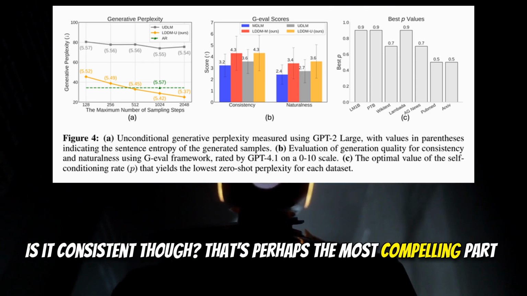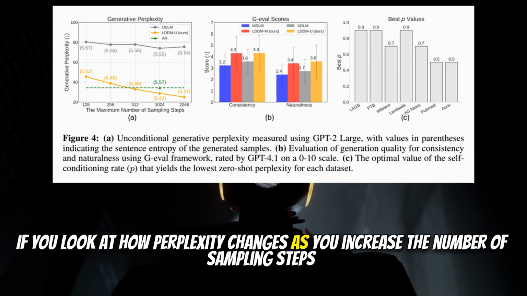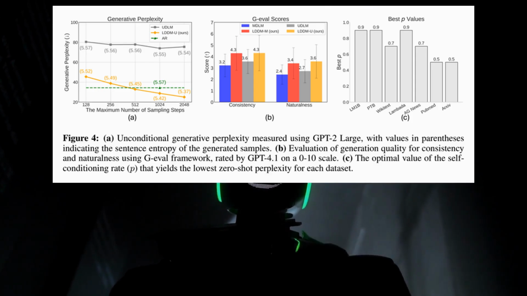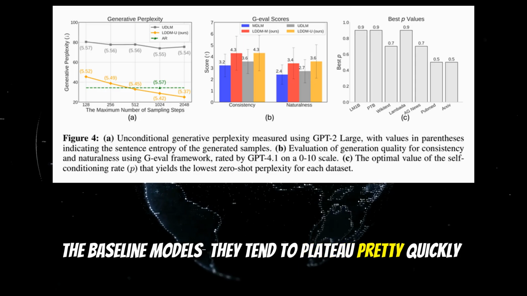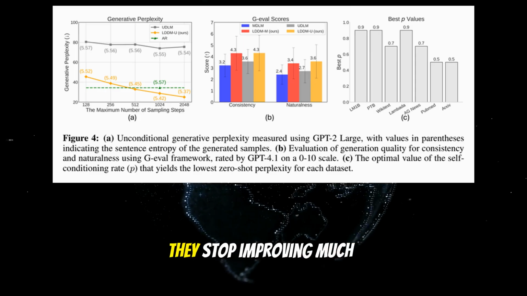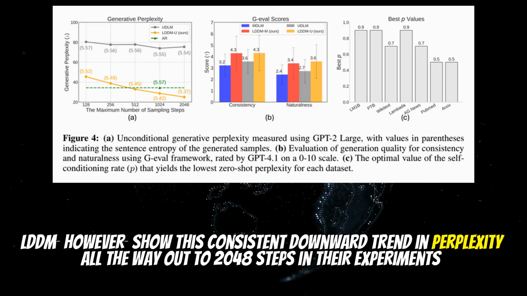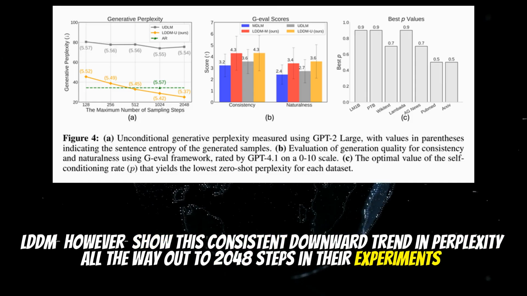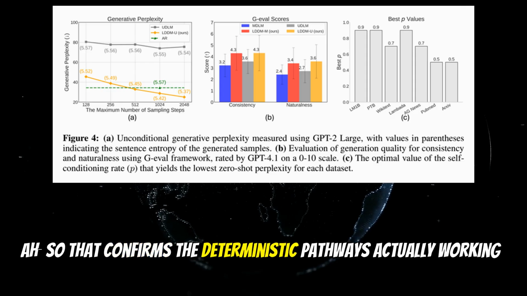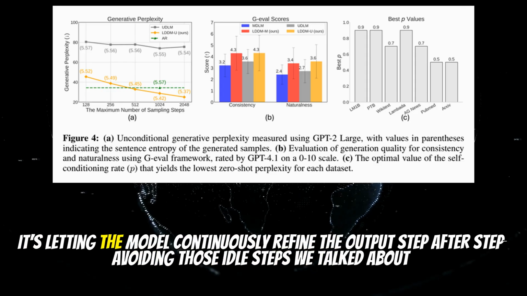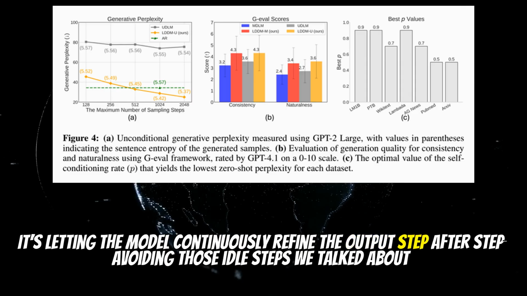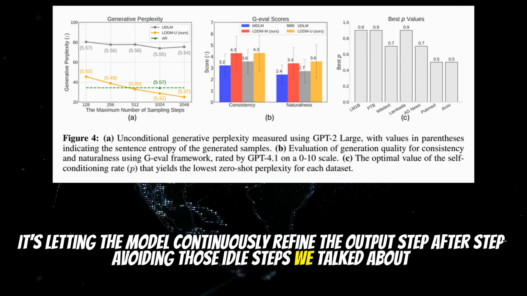That's perhaps the most compelling part. If you look at how perplexity changes as you increase the number of sampling steps, the baseline models tend to plateau pretty quickly. They make some progress, but then they kind of get stuck. They stop improving much. LDDMs, however, show this consistent downward trend in perplexity all the way out to 2048 steps in their experiments. So that confirms the deterministic pathway is actually working. It's letting the model continuously refine the output step after step, avoiding those idle steps we talked about.